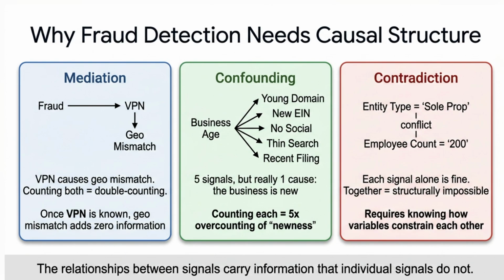Imagine you are starting a bank or credit card company and you have to choose whether to approve or reject each application because you're worried about fraud. This is a hard problem, especially at the beginning when you have very little data. How do you reason about suspiciousness while properly accounting for different traps? To do this well, you have to understand the causal structure.